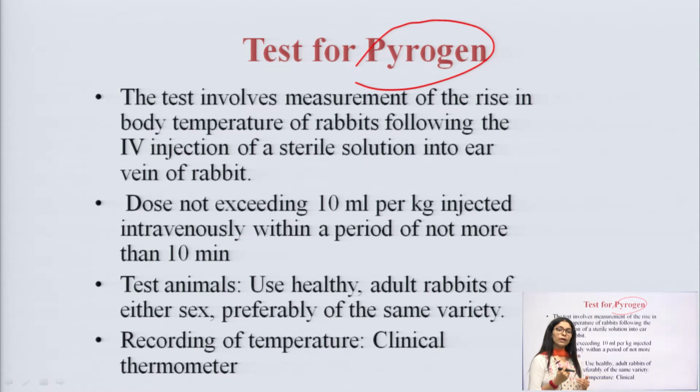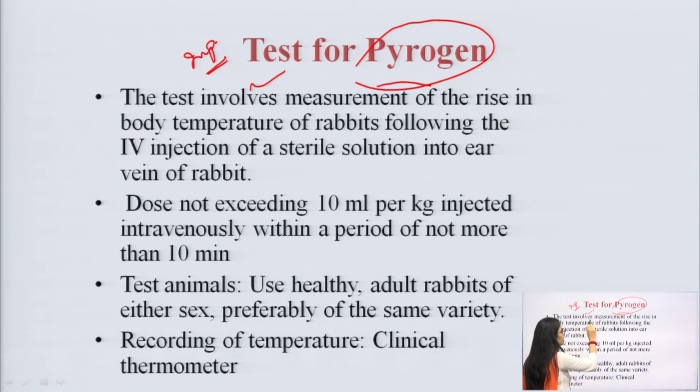So, when we give a proper quality test, we have to make sure that all the pyrogen is removed, with no pyrogen left, because even if one pyrogen is there, it can multiply, form colonies and hamper the patient's health. So, before manufacturing the particular medication and sending it to the market, we have to make sure that all the pyrogen is removed. The test for pyrogen should be done. It is a very important test.